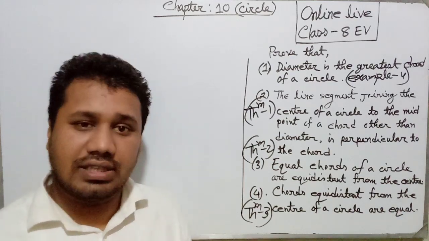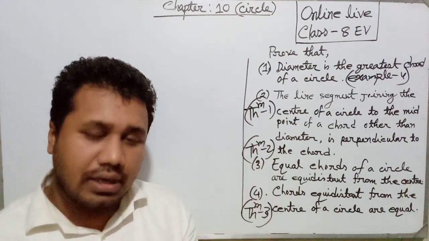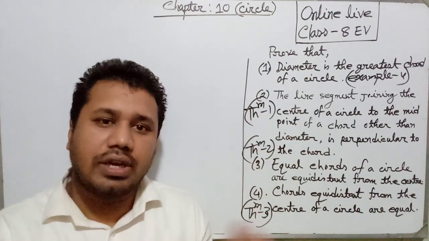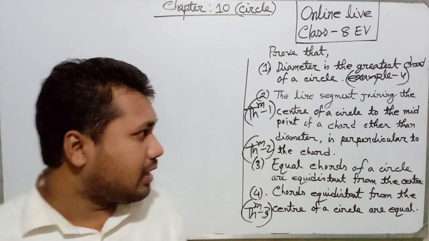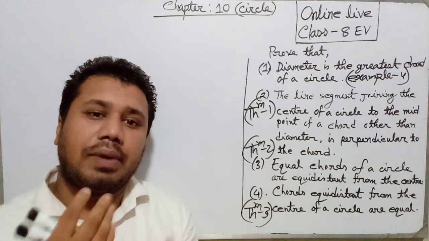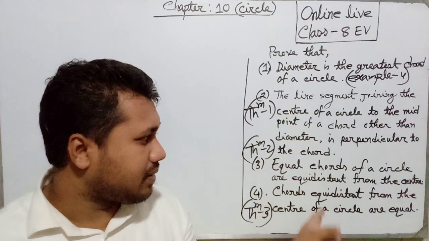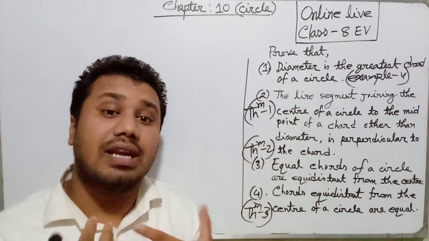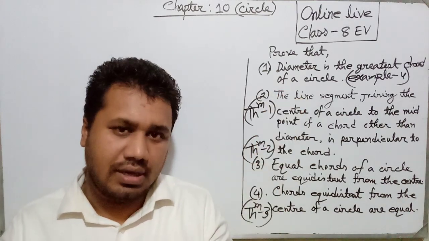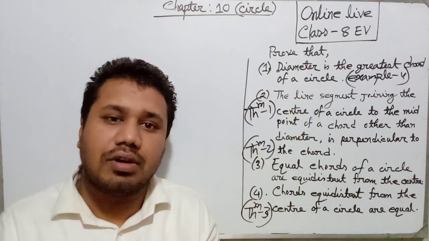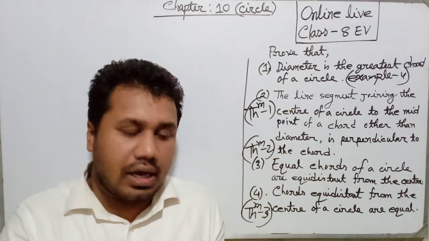In your math book they are clearly written, so it is not necessary to write details when I discuss these 4. I will just discuss how we can prove that, that means the main logic part, the proof part. The question is called general enunciation, and you can write the general enunciation as your own strategy. Then the particular enunciation, and construction, which is necessary only if we construct anything.